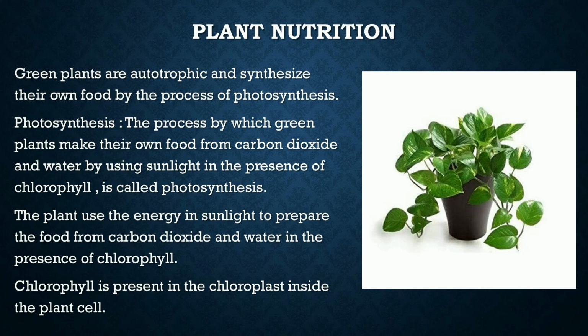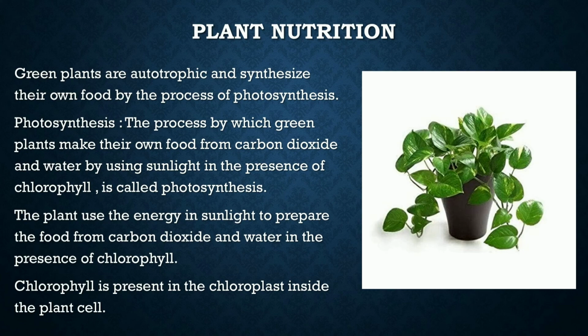Let me repeat once again. Green plants को हम autotrophic बोलते हैं. ऐसा क्यों? Because they synthesize their own food with the help of photosynthesis. And photosynthesis is the process in which the green plants make their own food. वो अपना खाना खुद से बनाते हैं with the help of carbon dioxide, water, sunlight and chlorophyll.